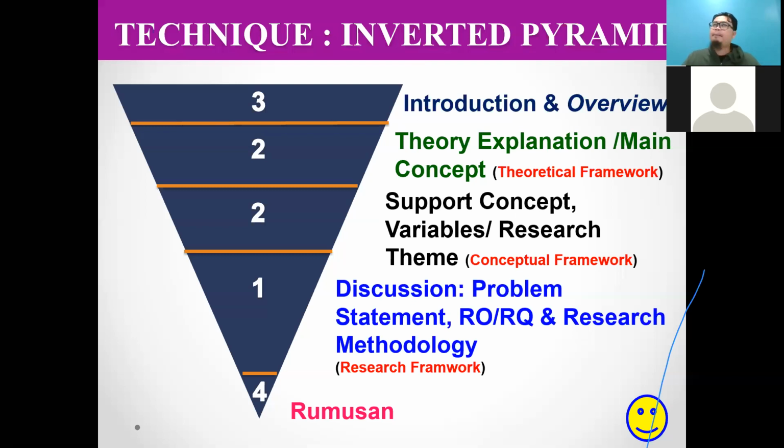Okay, next, the very, very important part of your literature review, because the panel will ask you like this. Please take note of this one, because your panel will ask regarding this matter. Okay, let's say your name is Fazli. Fazli, can you show me which part of your literature review actually supports your research objective number 1?